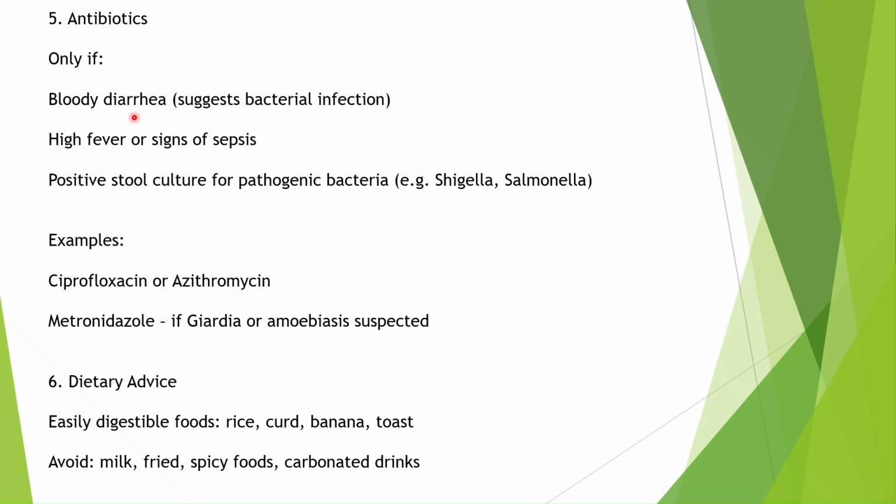Only if bloody stools are observed, at that time antibiotics are recommended. Antibiotics include ciprofloxacin or azithromycin and metronidazole. These three antibiotics can be recommended only if bloody stools are observed.